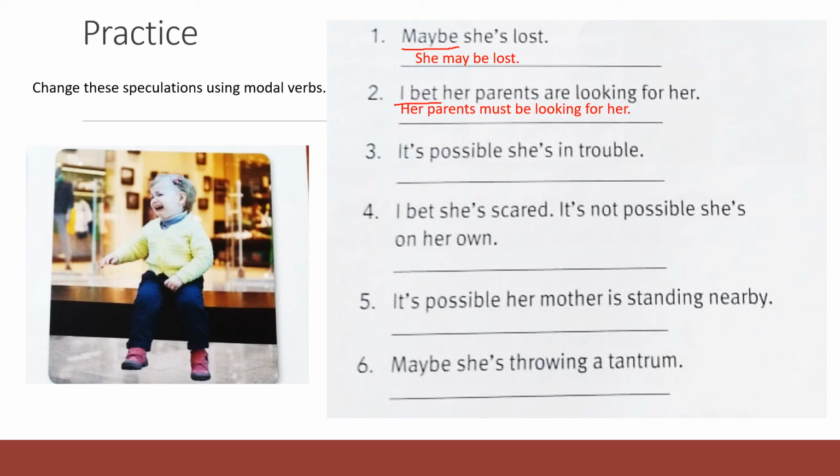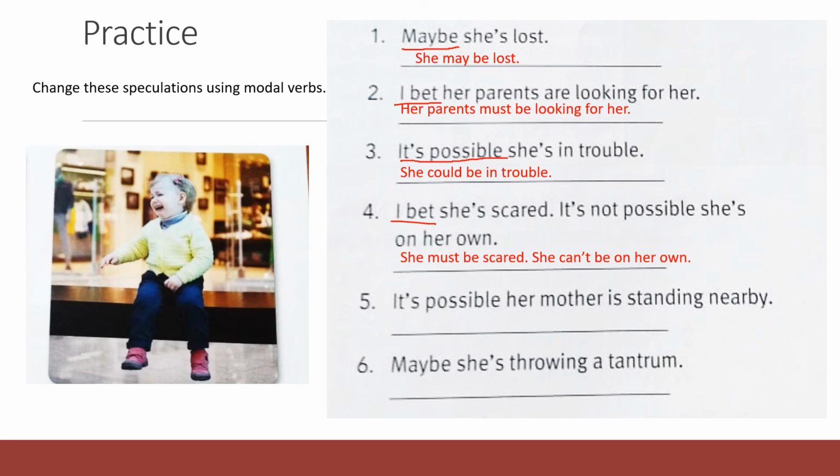Number 3, it's possible she's in trouble. So we have it's possible. This is the key expression. So we know that we have to use could. She could be in trouble. Number 4, here we have 2 sentences. I bet she's scared, and it's not possible she's on her own. So for I bet, we're going to use must, and for it's not possible, can't. So as 2 sentences we have, she must be scared, she can be on her own.